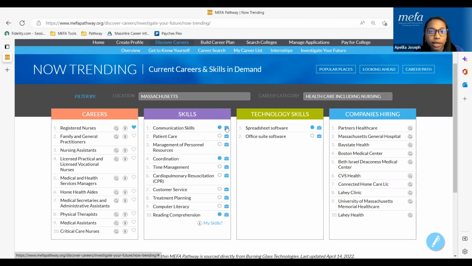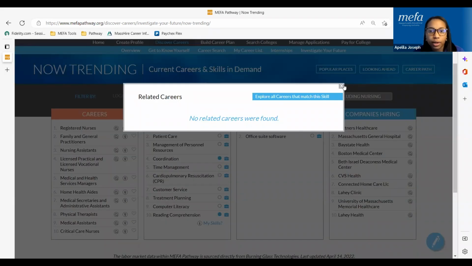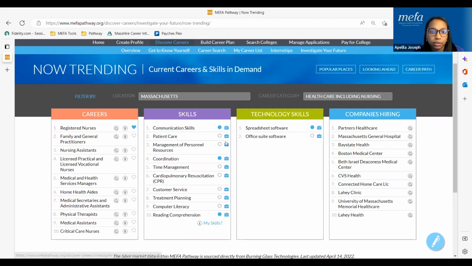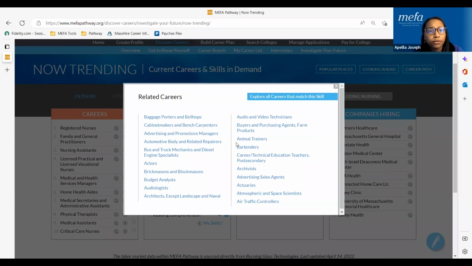You can also see a little suitcase icon next to the skill. So if you click on the suitcase icon, it will, let's do a different one. If you click on the suitcase icon, it will launch a list of related careers. So this is also helpful.